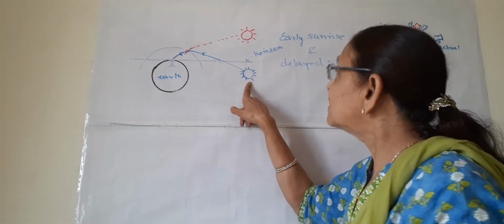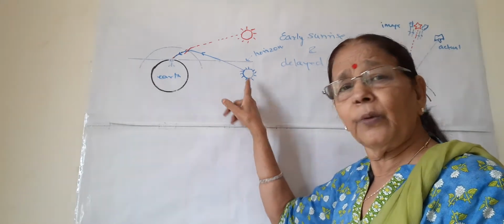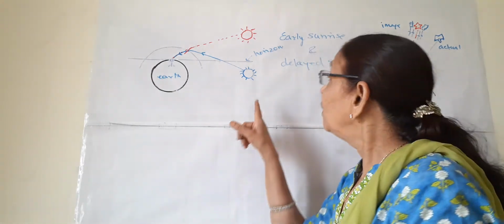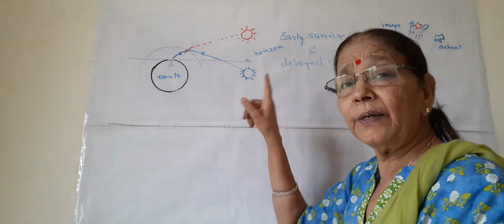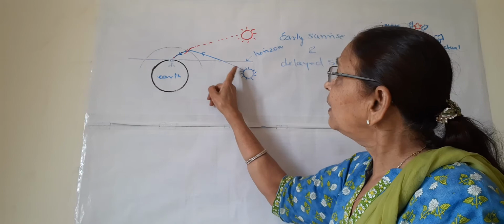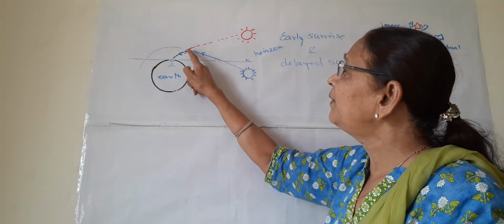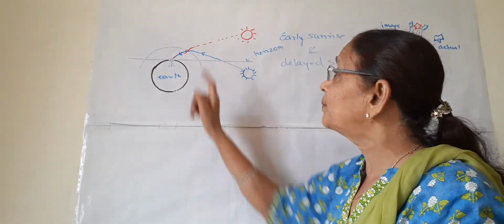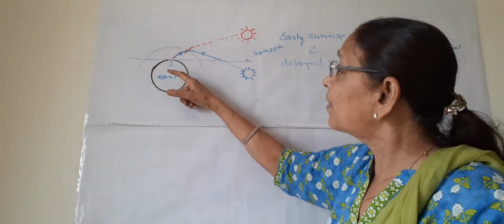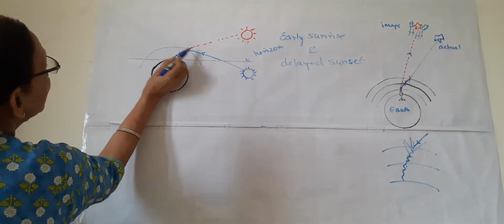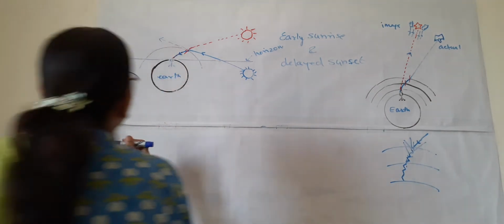The sun is still below the horizon, so sunrise is not there. We cannot say the sun has risen because it is still below the horizon. But what happens? The light ray from the sun travels first in space, and then it bends towards the atmosphere of Earth. If there were no atmosphere, it would go straight like this.